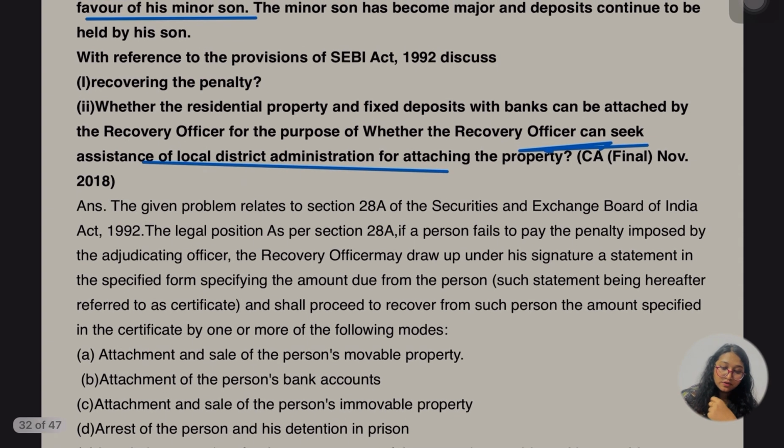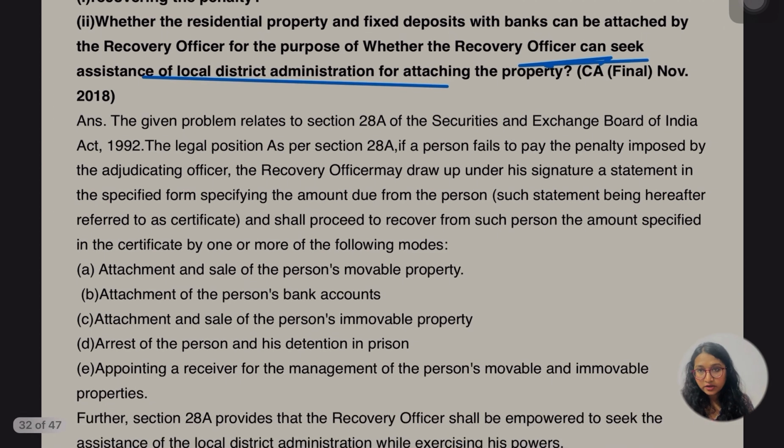ठीक है, and this question was of CA final November 2018. Okay, so let's go for it. So you have to answer it यहाँ पहले कि whether it's going to be apply here, okay, and if not or if yes, what is going to be procedure and all. ठीक है, so let's get started guys.